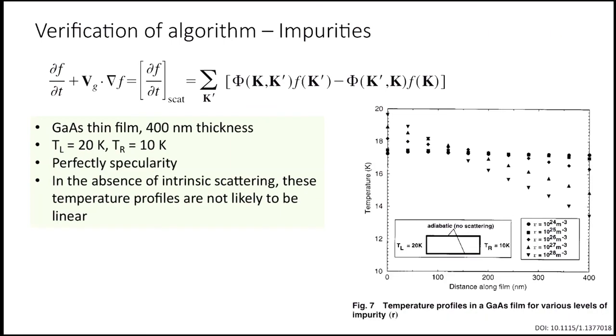Okay. So the next is impurities. Same problem. So now what we have done is the boundaries are back to adiabatic. No change in the boundary. So perfectly specular conditions. It would perfectly reflect specularly.